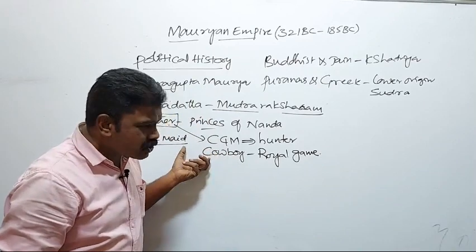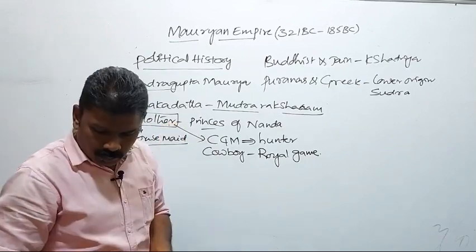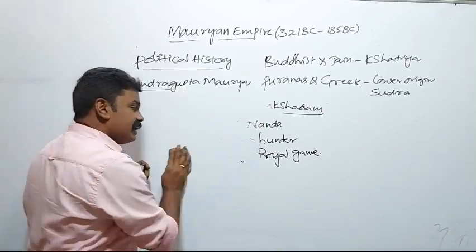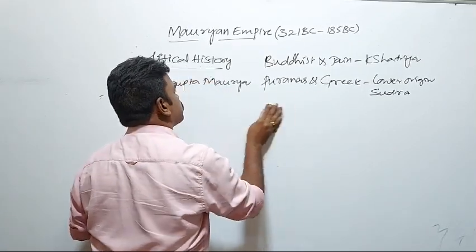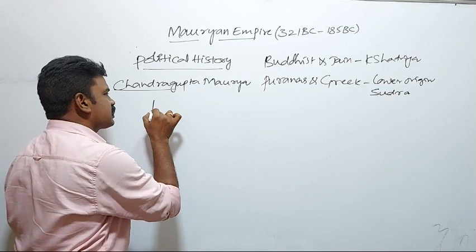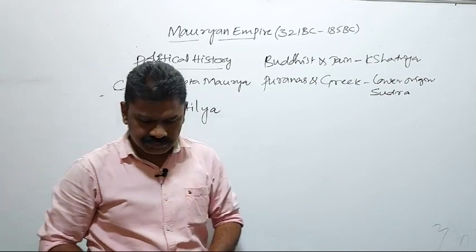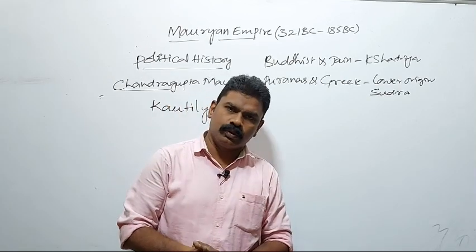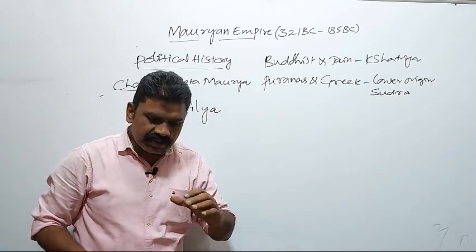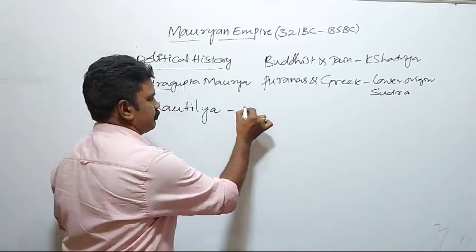So this was a story of Chandragupta Maurya. Whatever it may be, he belongs to a lower origin. But another person we bring into consideration is Kautilya. Who was Kautilya? We have to discuss Kautilya also. Kautilya helped Chandragupta Maurya in fighting the Nandas. Kautilya belongs to Takshila.